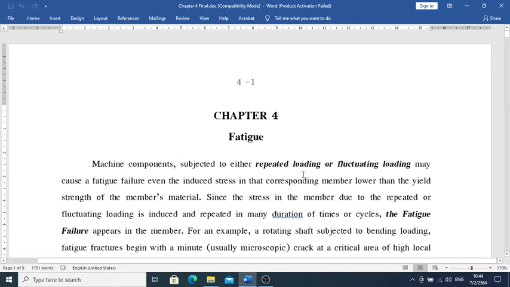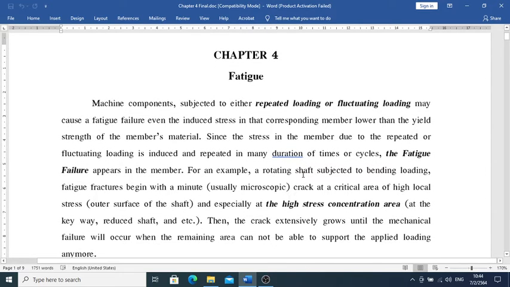Okay, let's go for chapter 4 on fatigue. This is going to be the new thing that you guys haven't seen before. It's going to be new from the beginning, compared to what we talked about in chapter 1 on simple stress and chapter 3 on combined stresses. So chapter 4 is going to be another new story, okay? Let's go through the things that I'm going to initiate.